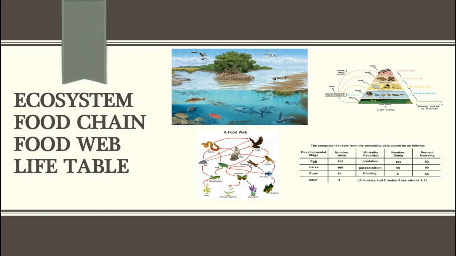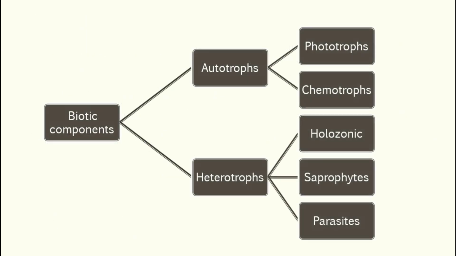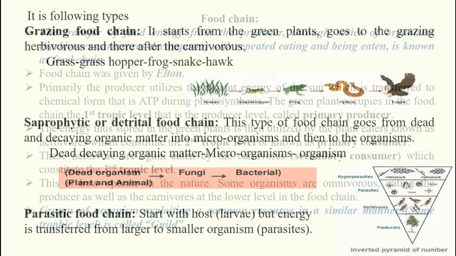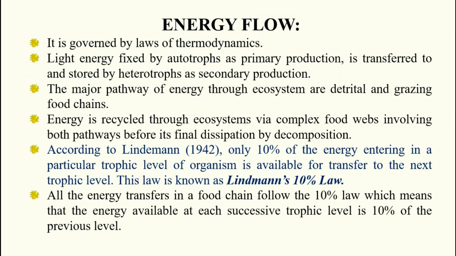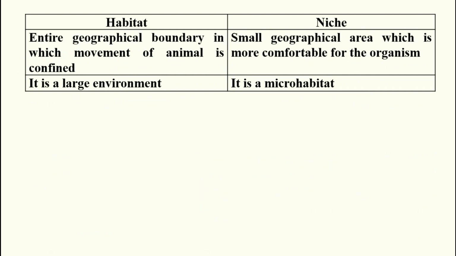Hello everyone. So after understanding what is ecosystem, what is the classification, what are the structure and function, then what is food chain, then what is food web, what is energy flow and all. Now we will discuss the difference between habitat and niche.